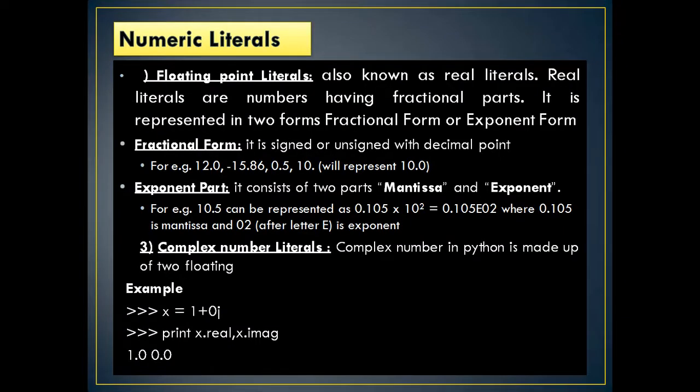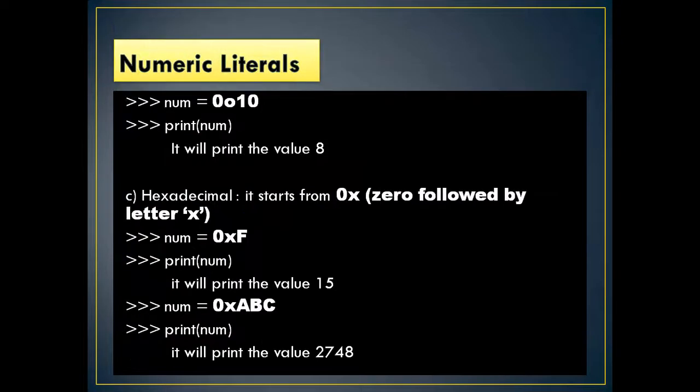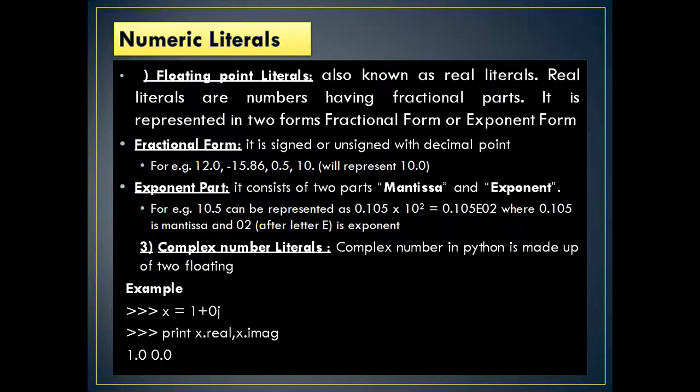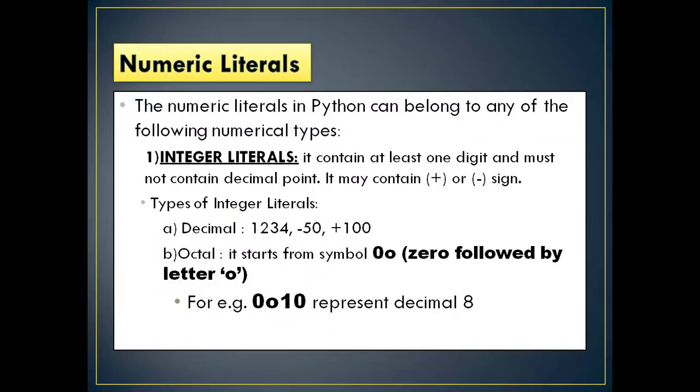What all is there in numerical literals now? Okay, let us see the numerical literals. The numeric literals in Python can belong to any of the following numerical types: integer literals, then floating point literals. Now here you can see, an integer contains at least one digit and must not contain a decimal point. It may have a plus or minus sign. Examples of integers are 1, 2, 3, 4, minus 50, plus 100.